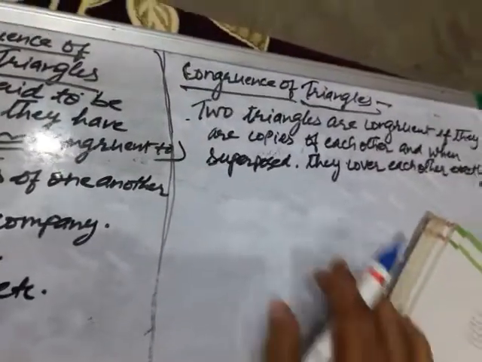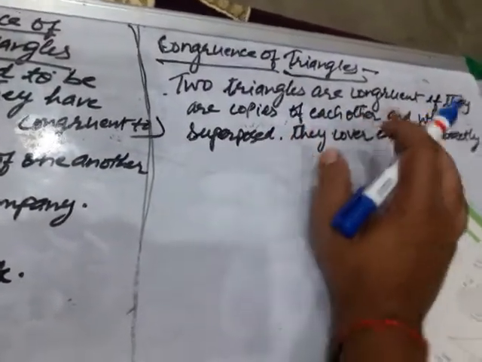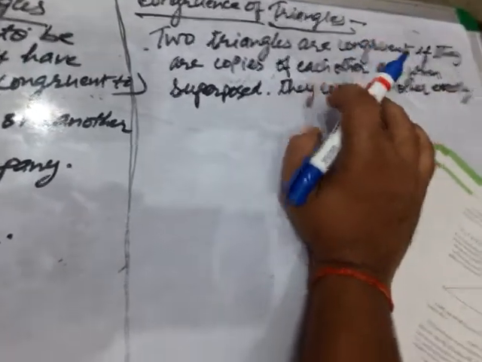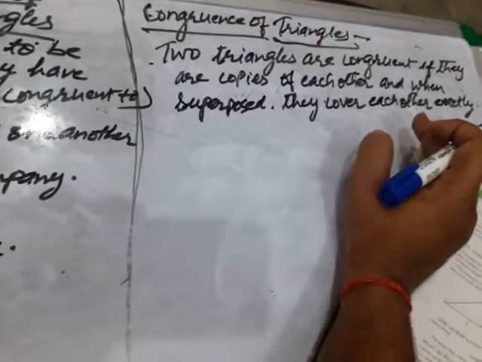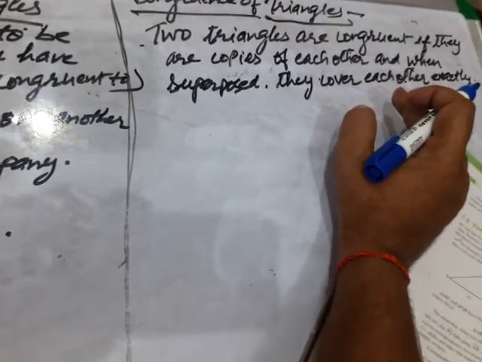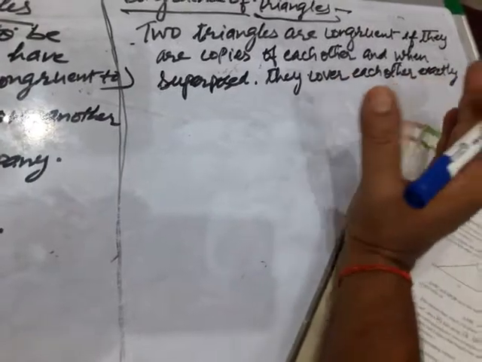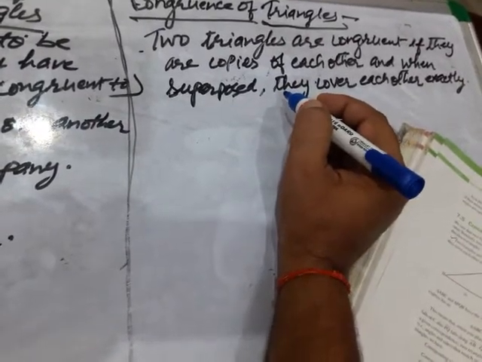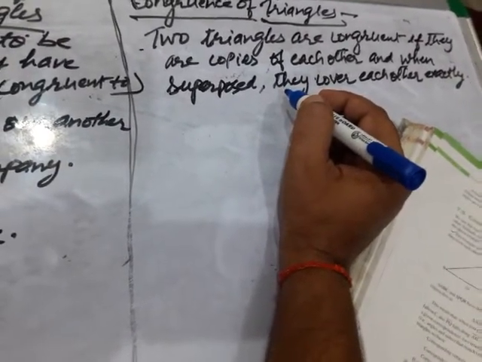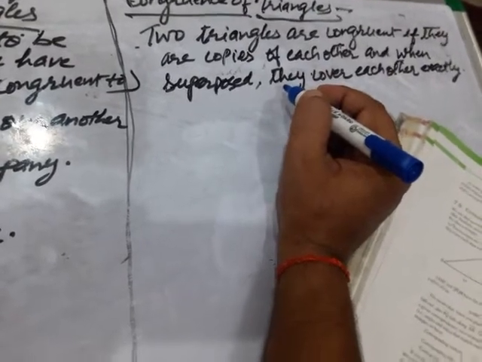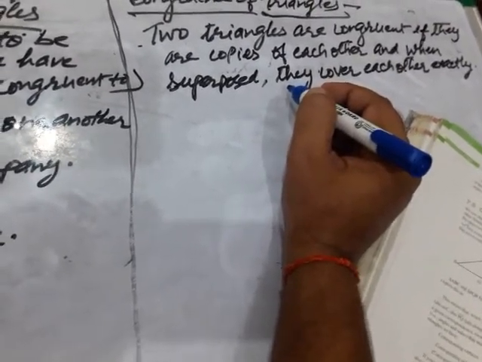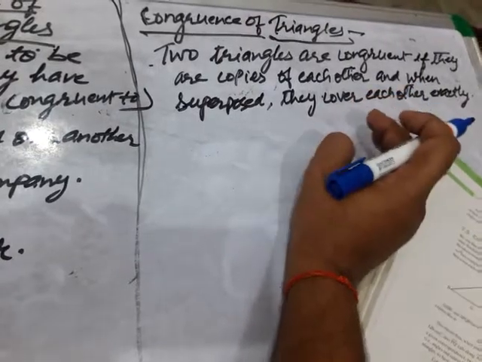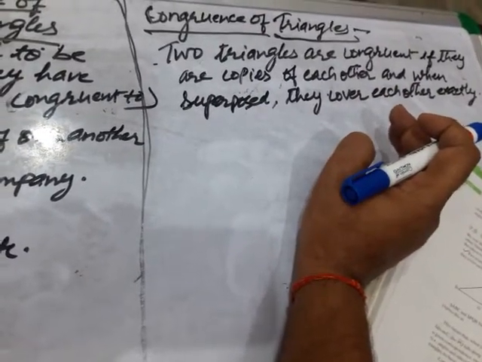Okay children, so see, let us reiterate the things. Two triangles are congruent. What is the condition? Two triangles are congruent if they are photocopies of each other, and when superposed, that is, if one triangle is kept above the other, they cover each other exactly. It is just like our palms. If we put one palm above the other, then no extra part of any palm is seen, then we say that both the palms are congruent. It is just like triangles only.